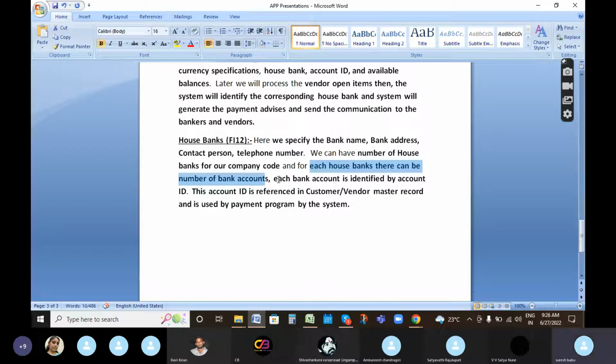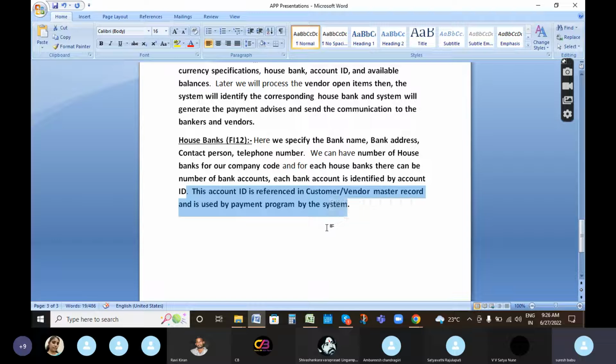And each bank account is identified by an account ID, whether it is ICICI Bank or SBI Bank, it should be identified by account ID. This account ID is referenced in the customer and vendor master record and used by the payment program of the system.